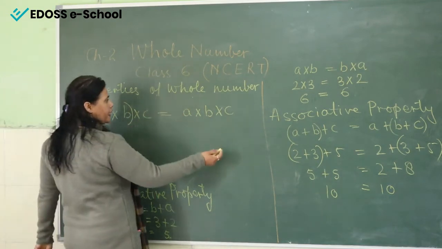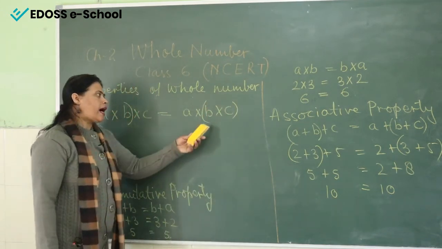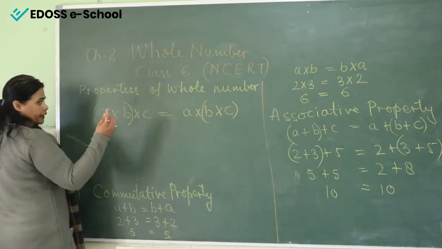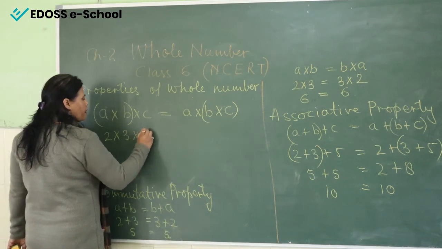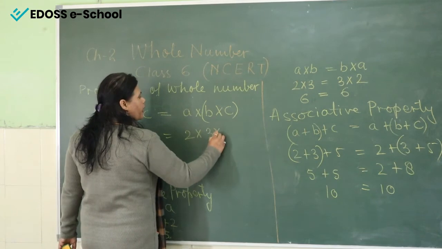And in the right hand side, the last two digits we will multiply, and we will get the answer. We will multiply this number with A. Now here it is, we will take the example. So again, 2 multiply by 3 multiply by 5. And in the right hand side, 2 multiply by 3 multiply by 5.